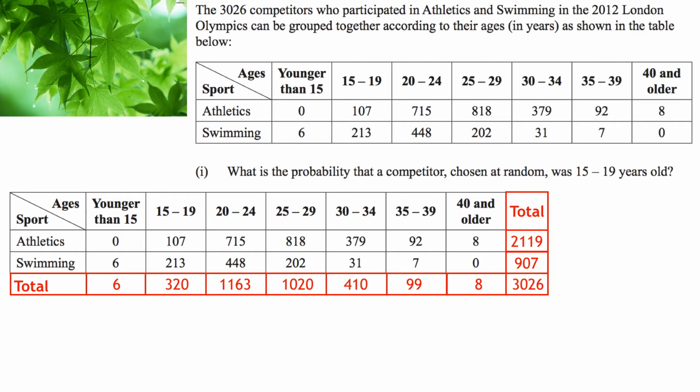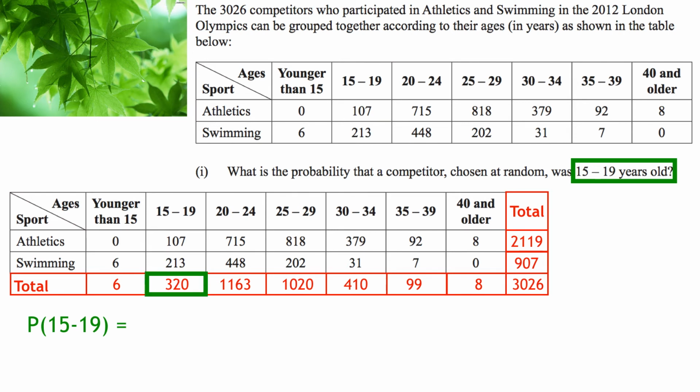Now I'm going to go back to the question. So the question asks, what's the probability a competitor chosen at random was 15 to 19 years old? So that's the particular piece we're interested in, that they were 15 to 19 years old. So that's my probability. Now, you don't need to have this notation. If you just write the answer, that's fine. But I like to write it to get you in the habit of seeing the right notation.